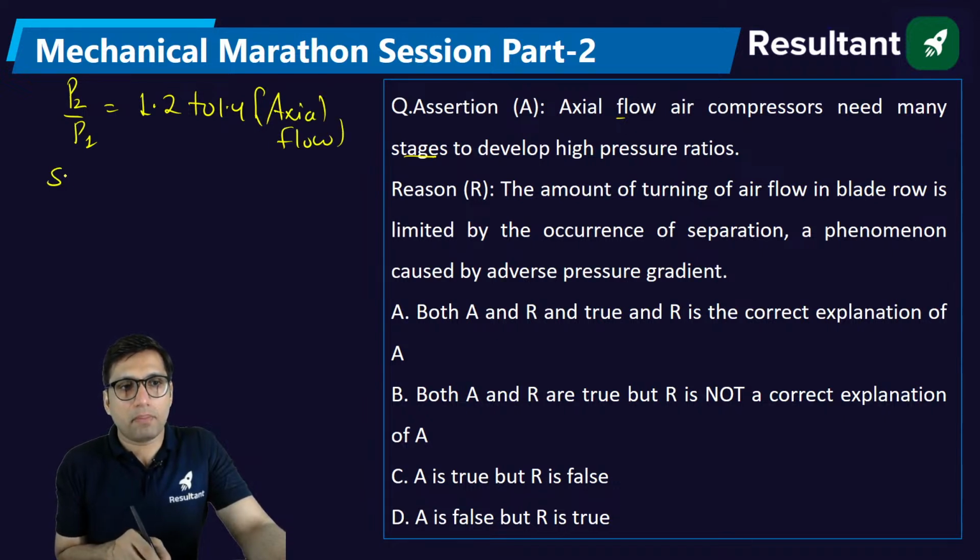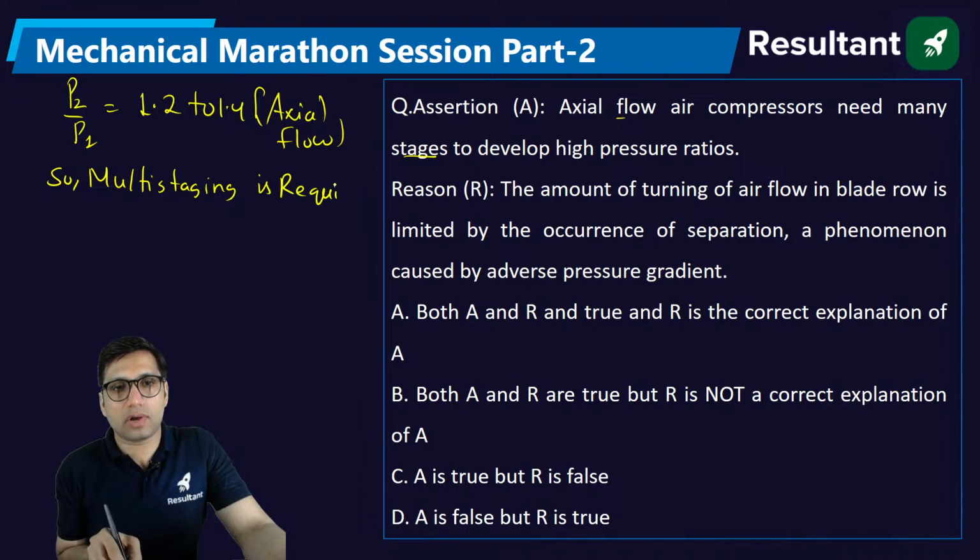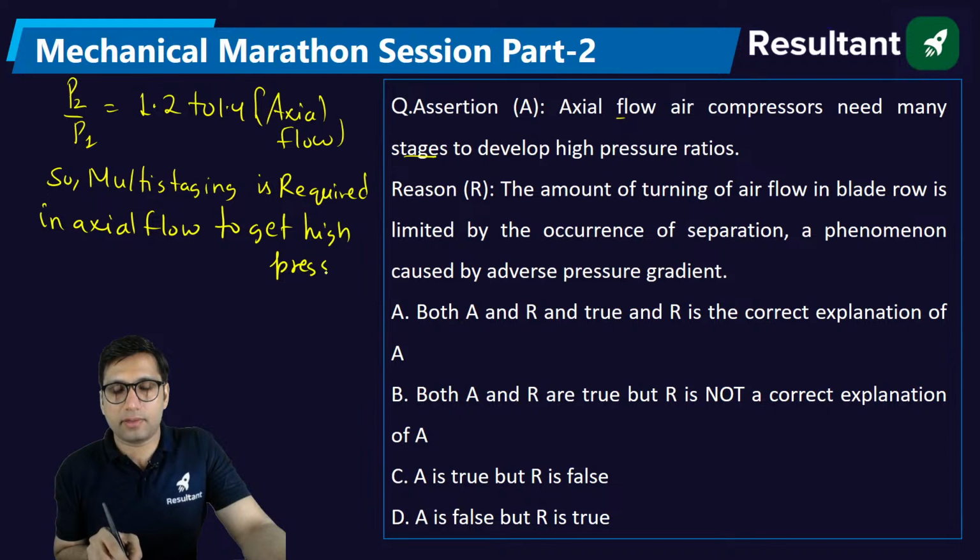So multi-staging is required, actually required in the case of axial flow compression, to get high pressure ratio. Okay, so the first option is correct.